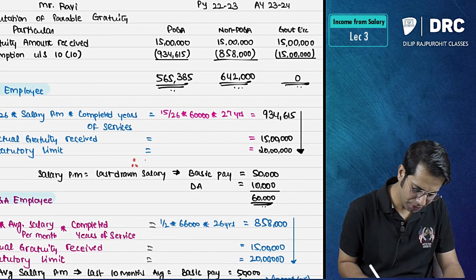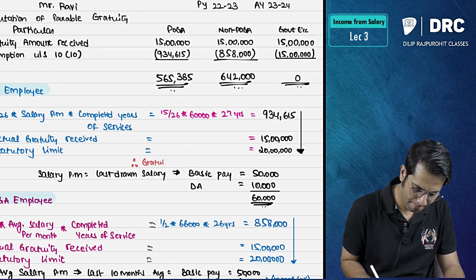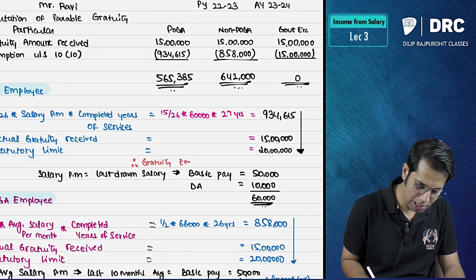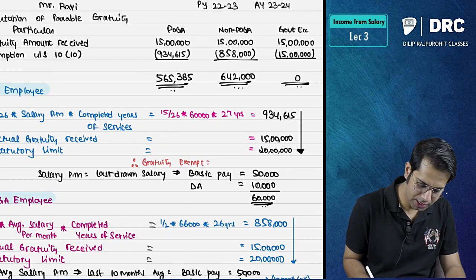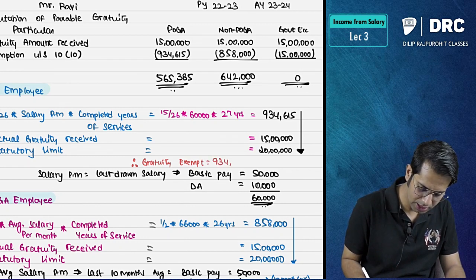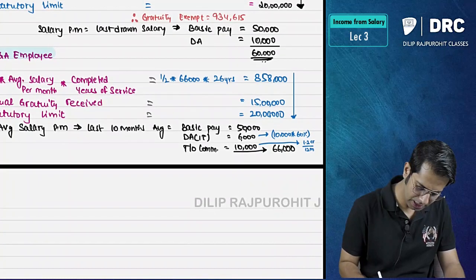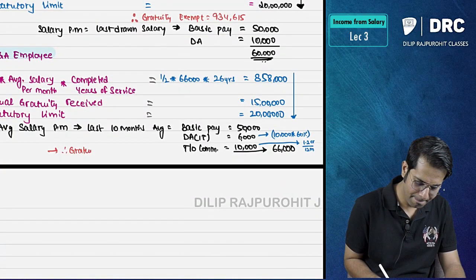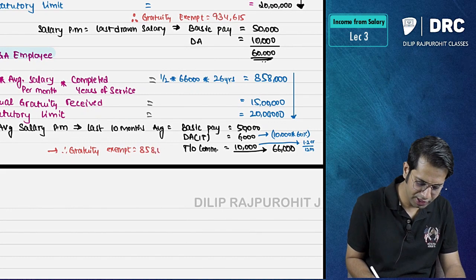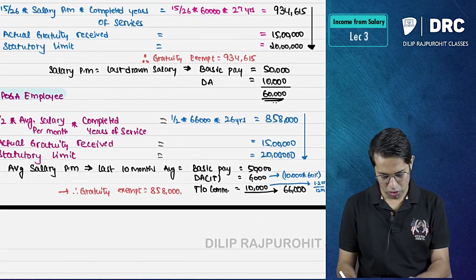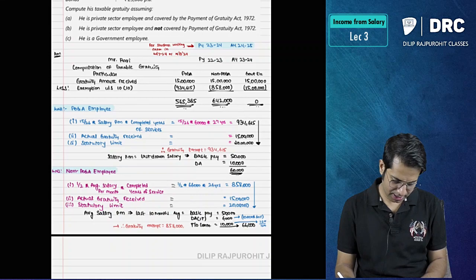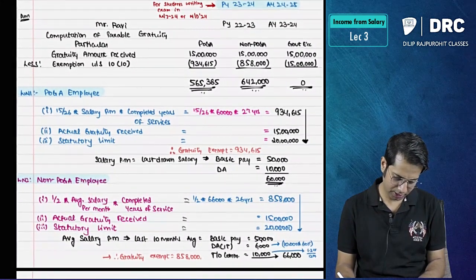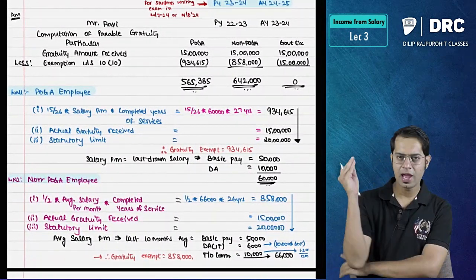Therefore, gratuity exempt shall be equal to 9,34,615. Similarly here also, therefore gratuity exempt shall be equal to 8,58,000. So always write this, it will add an extra effect to your answer. So this is a good way of presenting it.